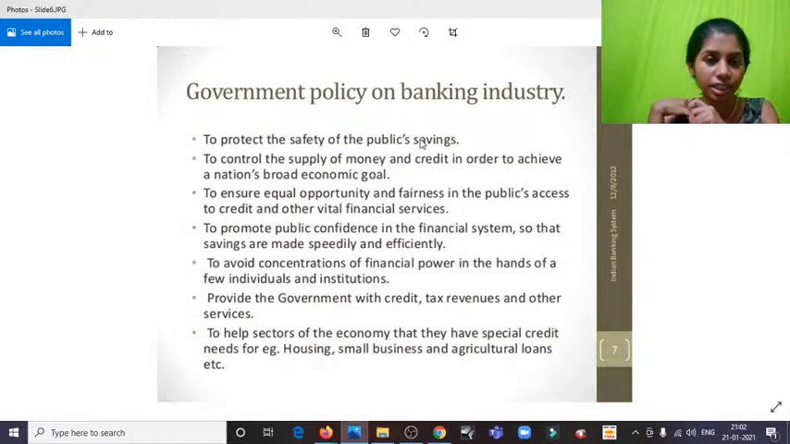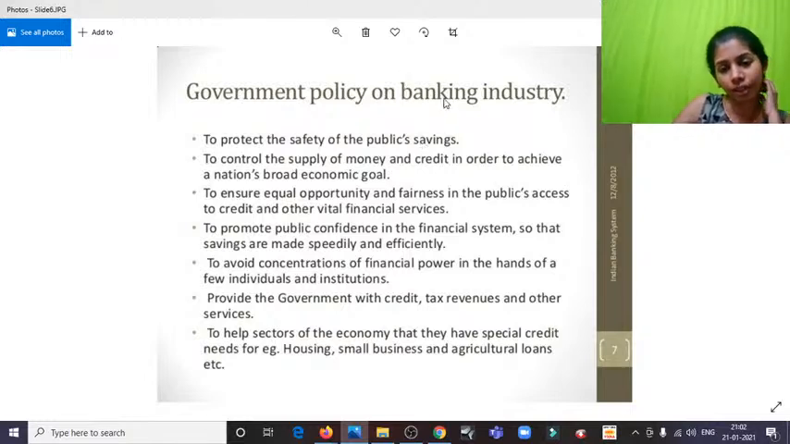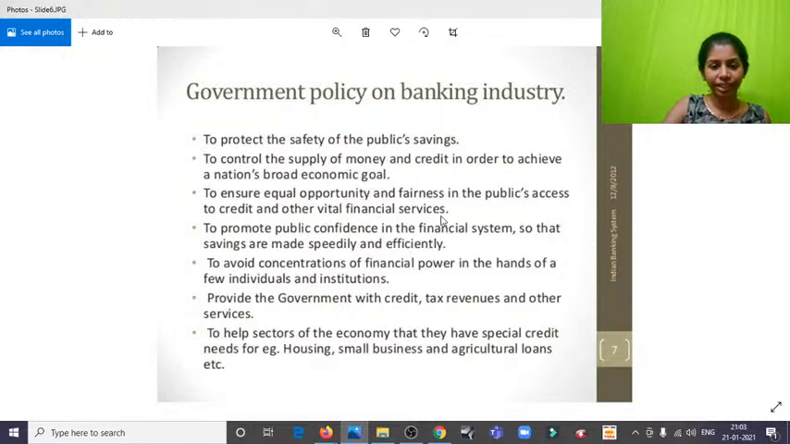But the main objective or the main motive of government to have any sorts of institutions or schemes or sectors, it's not just about the banking sector, is for the betterment or for the welfare of the public or the citizens. So for them, the banking industry was set up for the safety of the public savings, to control the supply of money and credit in order to achieve the nation's broad economic goal, to ensure equal opportunity and fairness in the public access to credit and other vital financial services.